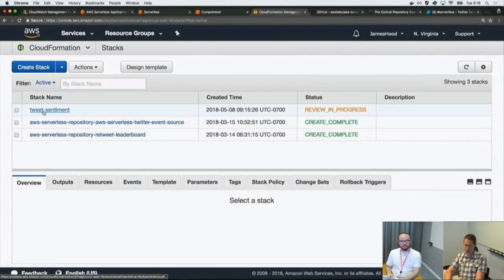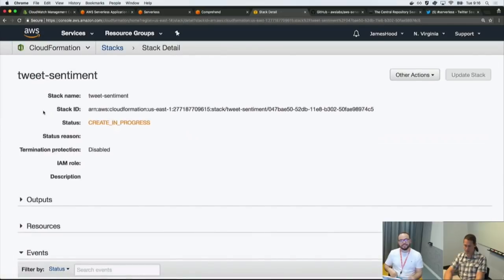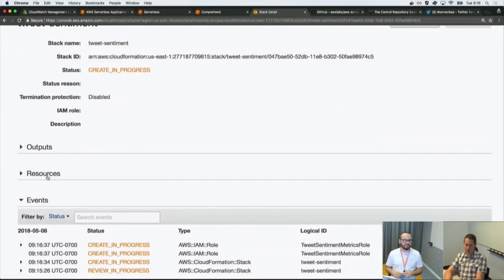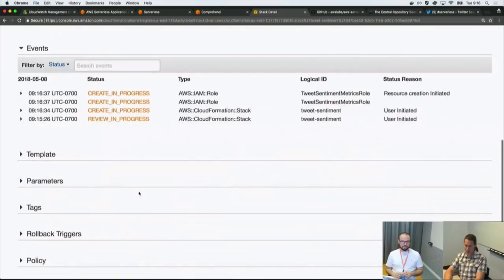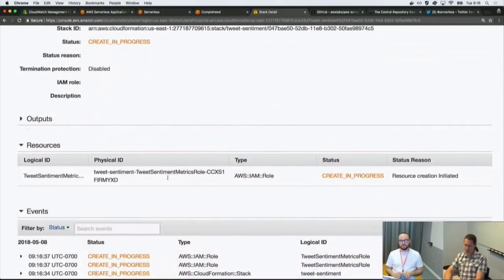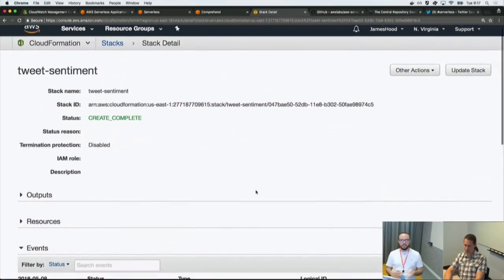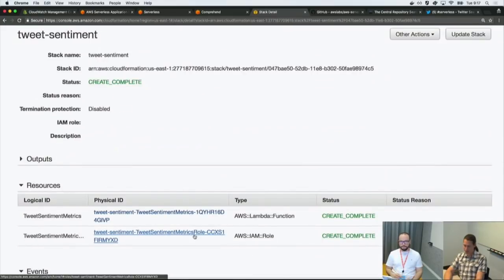Now let's actually watch it. So here it is, tweet sentiment in CloudFormation. And yeah, as you alluded to, even though it looks like a single resource, there's actually going to be multiple resources created in this template. I won't open up the actual template, but you can see the transform template if you want to look here. So CloudFormation gives you all this, and we'll watch as it's creating an IAM role that's assumed by Lambda to invoke it, and it's completed. So now we have a Lambda function that doesn't do a whole lot, but we have it deployed already.